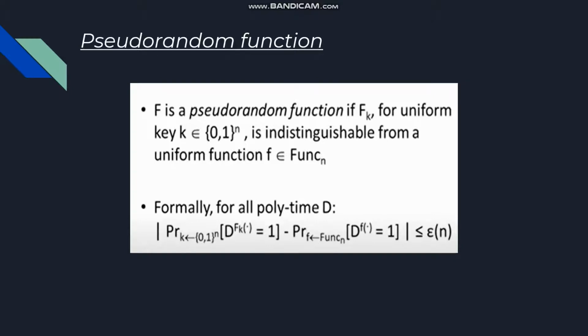If this is the case, then f will be a pseudorandom function. Formally, for all polynomial time distinguishers, the probability that the distinguisher outputs 1 when given the keyed function using the key k, minus the probability that the distinguisher outputs 1 when presented with the uniform function f, the difference between such probabilities should be negligible, that is, less than or equal to epsilon. If this is the case, then we can say that the function f is pseudorandom in nature.